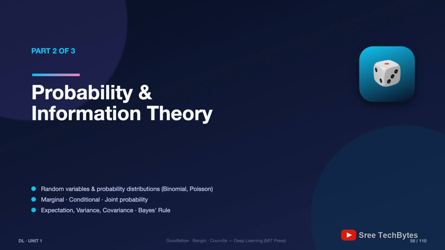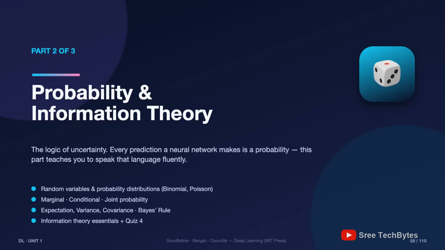Our climb: we start gently with coin tosses and dice, random variables and sample spaces. We build up through probability distributions, binomial and Poisson. Then the three flavors of probability: marginal, conditional and joint. Then expectation, variance, covariance, the legendary Bayes' rule, including an example that will genuinely surprise you, and we land at information theory, the mathematics behind the most used loss function in deep learning. Coins to cross entropy? Let's begin.